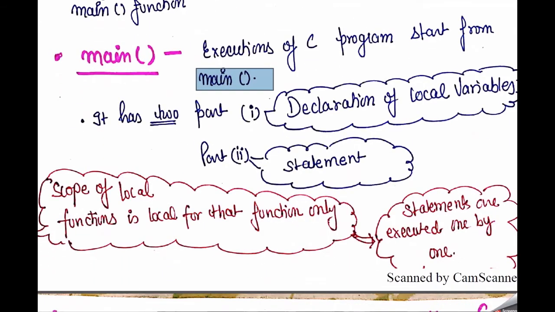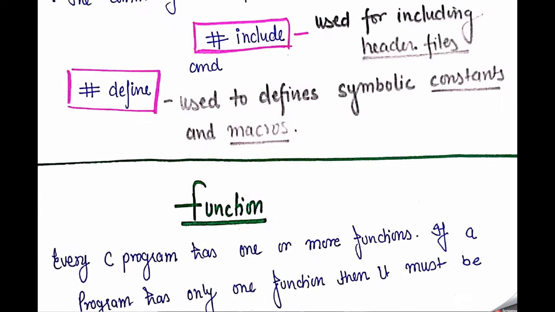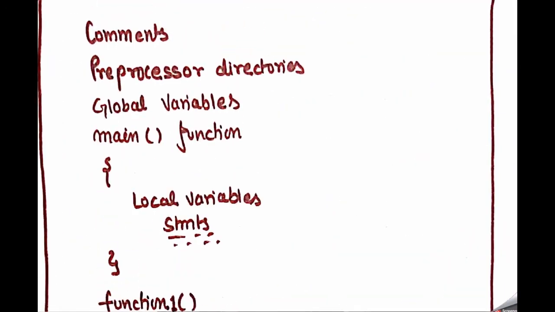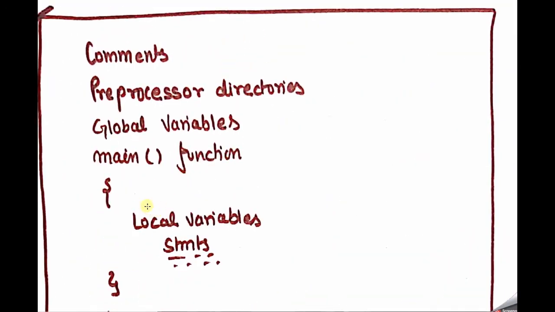Okay, so it has two parts: first, declaration of the local variables, and second, statements. I also mentioned in the syntax that first we need to write the local variables which we are going to use in the statements. So first we declare the variables, and then our statements.